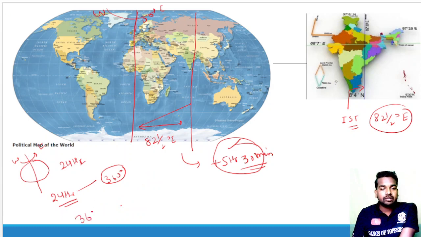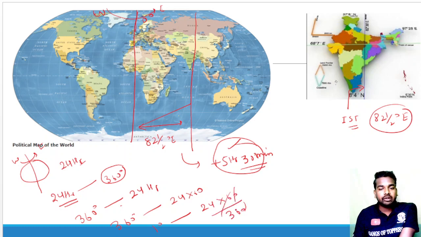That is in 360-degree rotation. It takes how many minutes? That is 24 hours. So in 360-degree rotation, it takes how many minutes? That is 24 into 60 minutes. So for 1 degree rotation, it takes how many minutes? That is 24 into 60 divided by 360 degree.